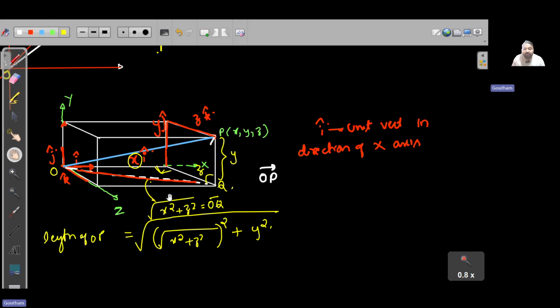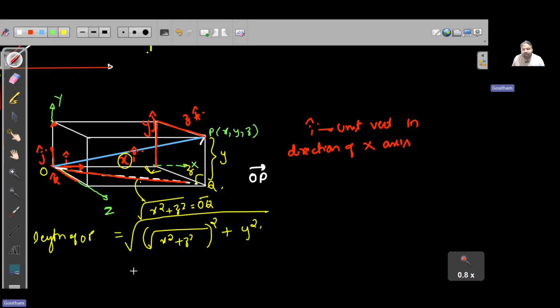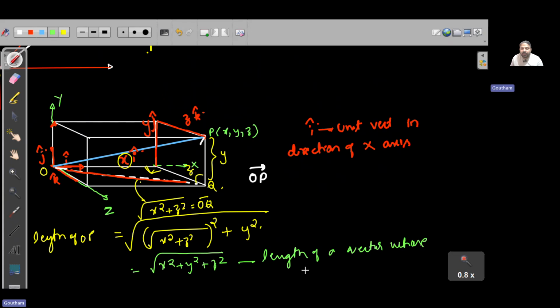So what you got is a very powerful result: the square root of x square plus y square plus z square is the length of a vector whose position is given by the point x, y, z.